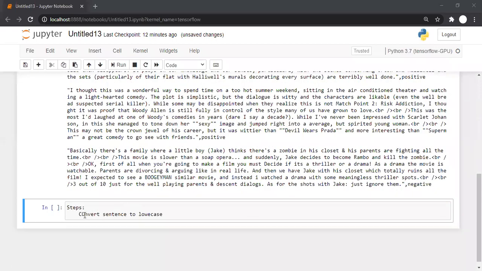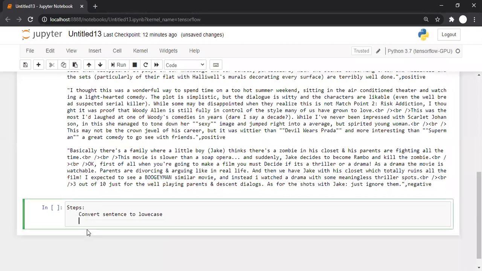So we are supposed to convert the sentence to lowercase. Why are we supposed to convert the sentence to lowercase? Because when we are coding and you write something like "Play", and the second word is "play", when we read them, these two words are the same. But according to the computer, these two words are different. Why? Because one is with a capital P and the other is with a small letter p.